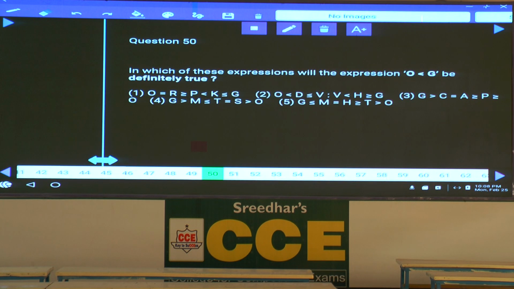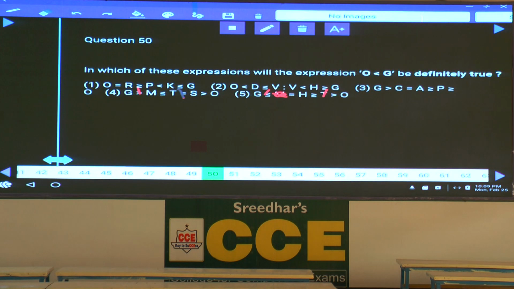Then finally, question number 50. Now, in this 50, O lesser than G definitely be true. In the first one, two opposite symbols, no relation between O and G. Now, in the second, O is here, V is here. Now, V lesser than G, forget about this. Now, between V and G, what is happening here? There is one lesser than, one greater than, two opposite symbols, that is ruled out.